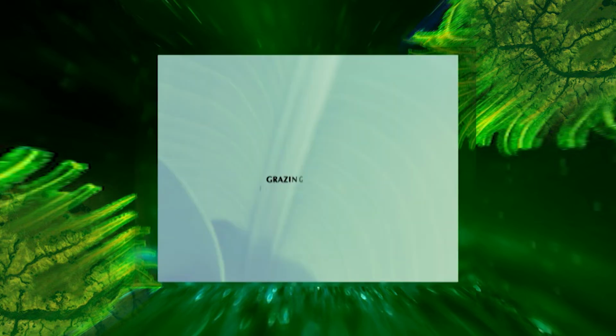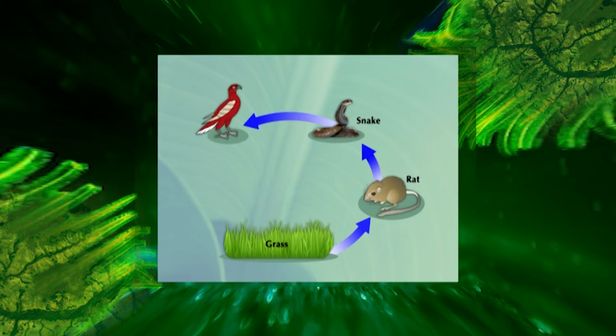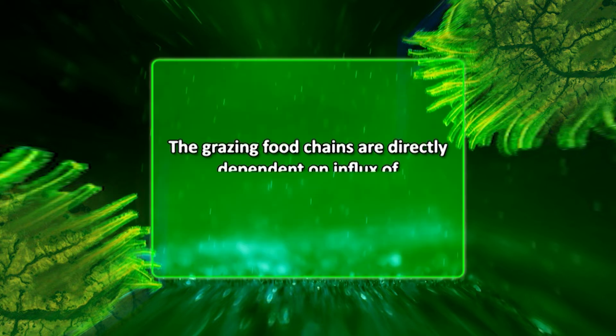First, let us discuss the grazing food chain. This type of food chain starts from living green plants and ends with carnivores, passing through herbivores. The grazing food chains are directly dependent on the influx of solar radiation.